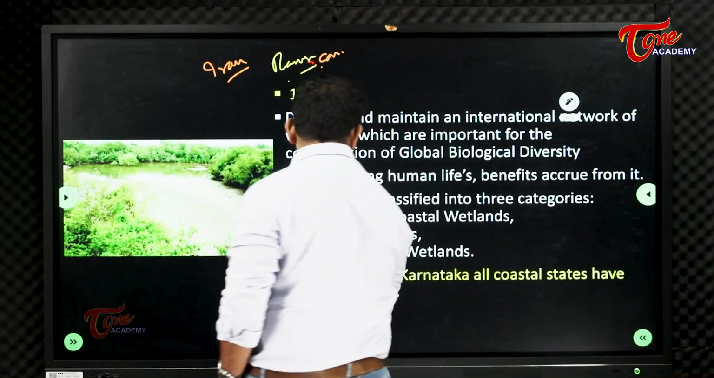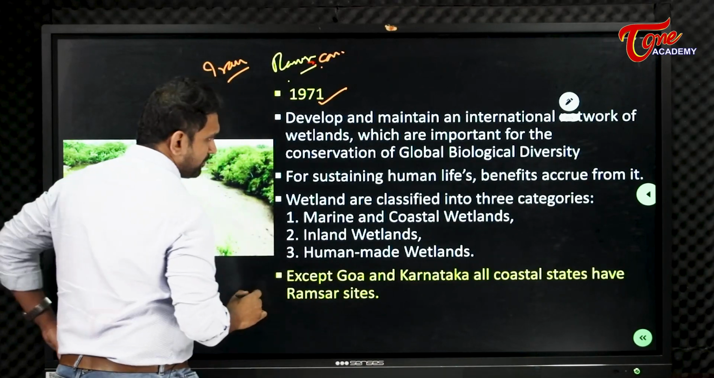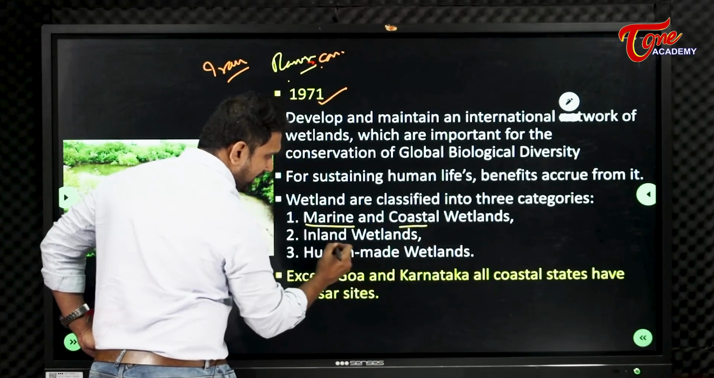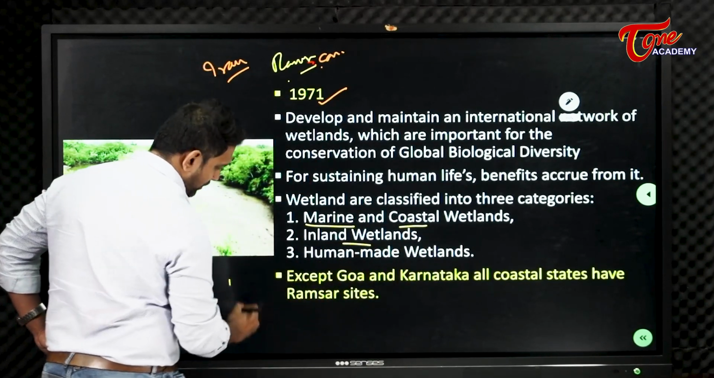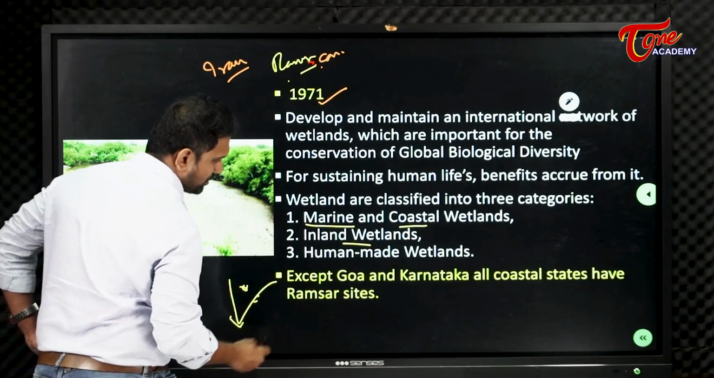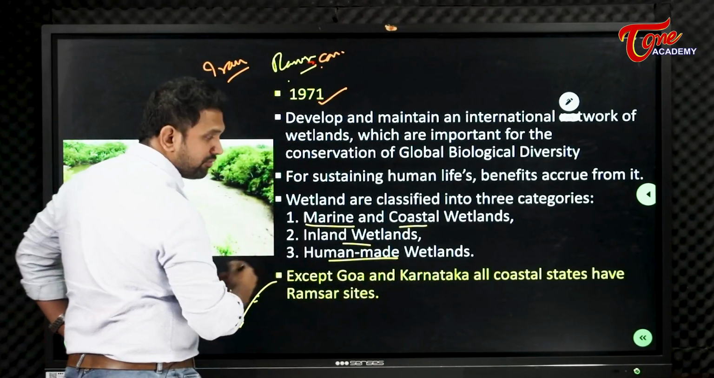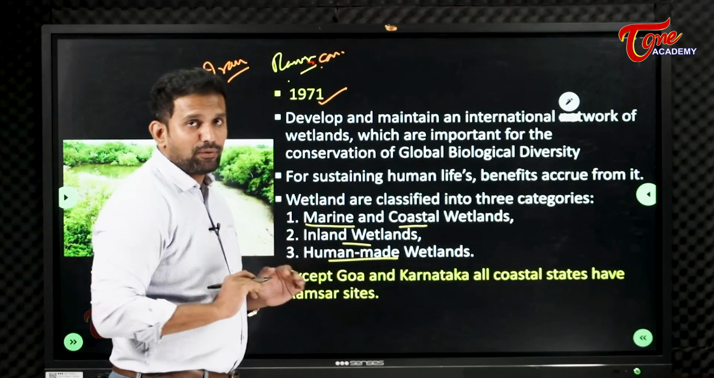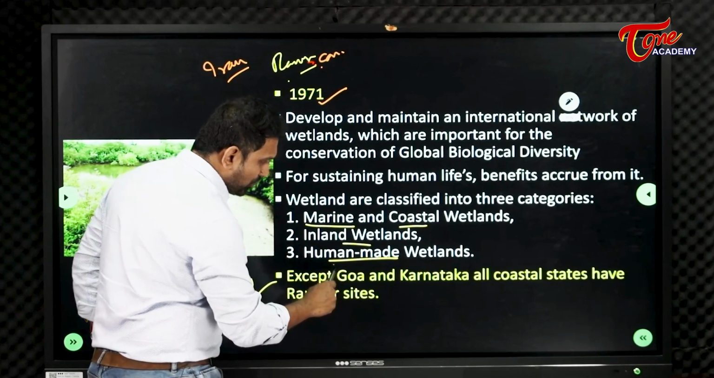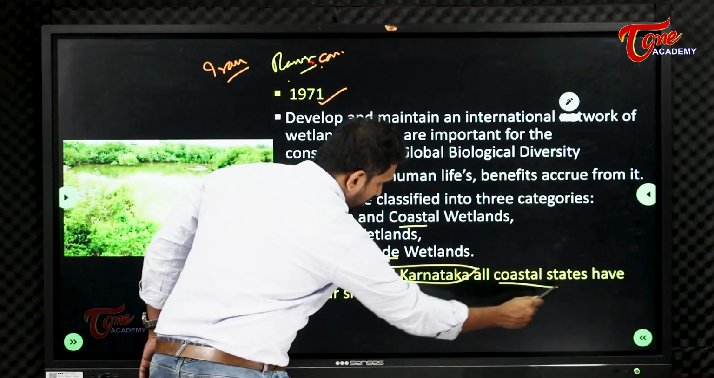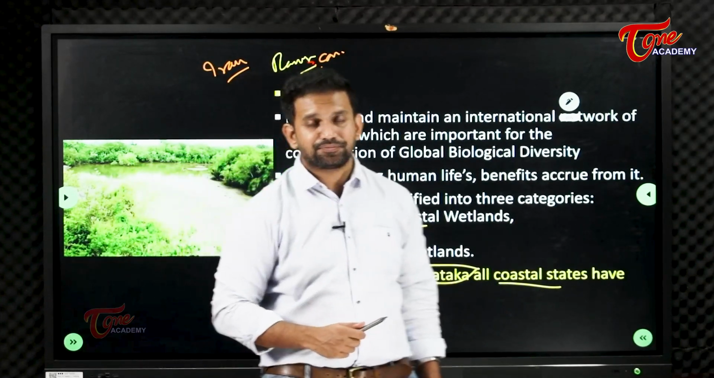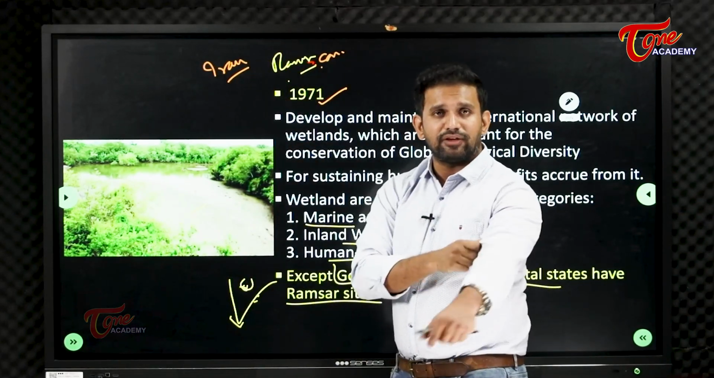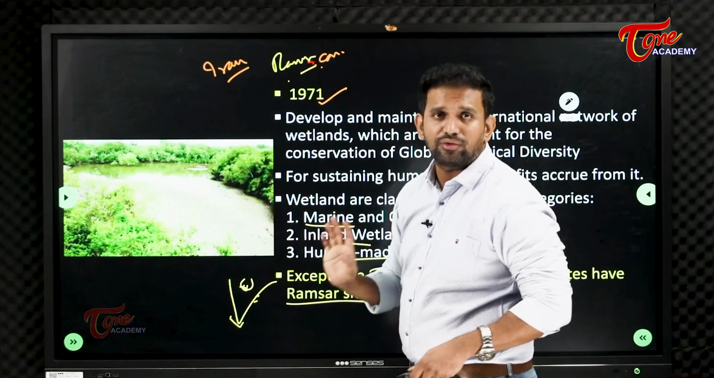What is the importance? I have told you. The Ramsar Convention protects all wetlands, whether they are marine, whether they are coastal, whether they are inland, not only here but inside also, and human made also. If we develop wetlands like this also, the Ramsar Convention covers those wetlands also. Except Goa and Karnataka, all coastal states have Ramsar sites. Again, in this convention a lot of guidelines will be given. The state governments and the government of India have to follow those guidelines.